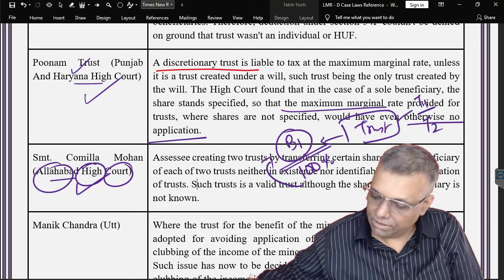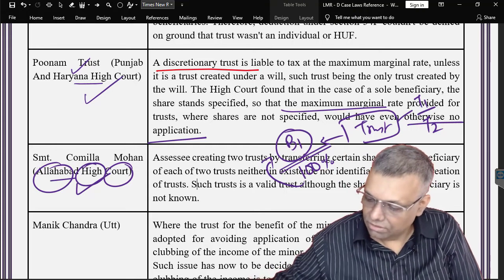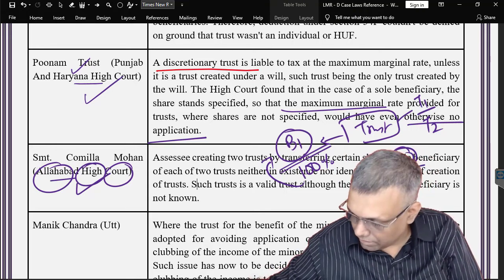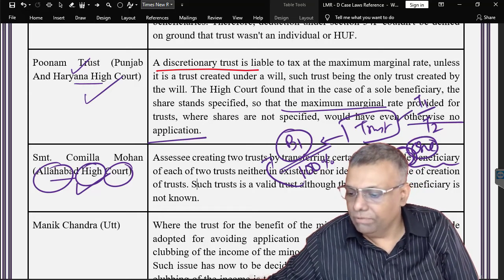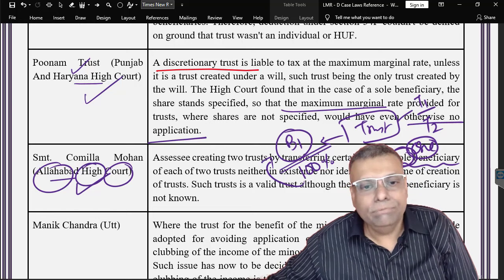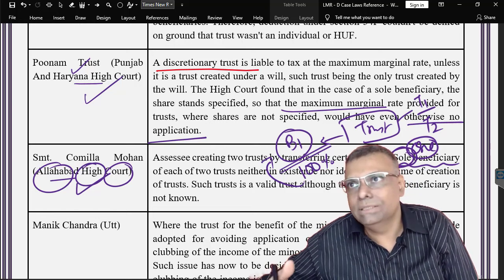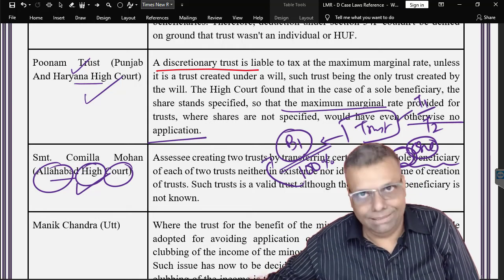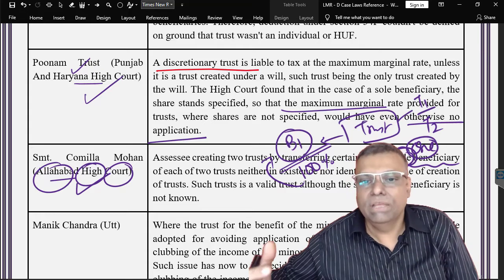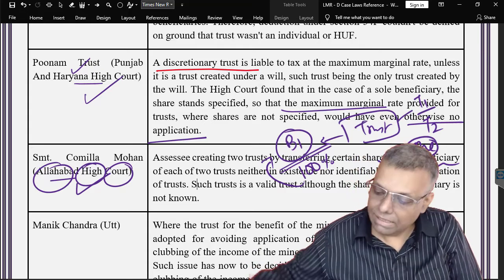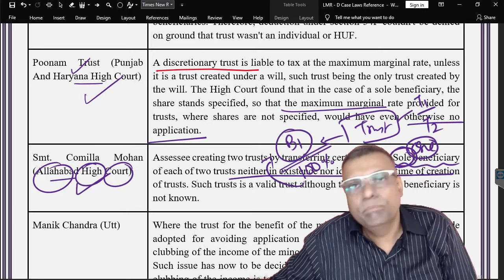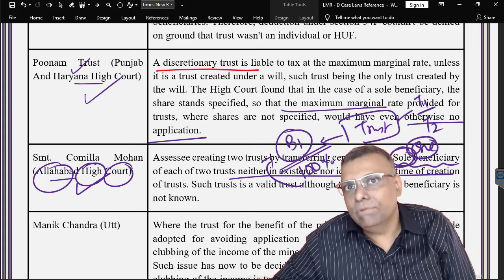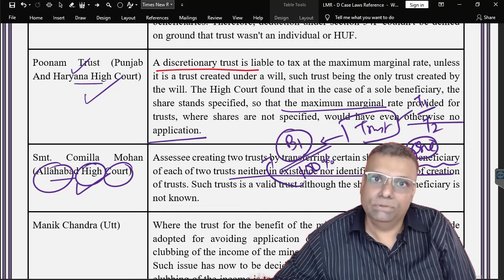Now see, in the given case, there was a trust with a sole beneficiary. A sole beneficiary means only one beneficiary. So naturally you would say that the share is determined, but they have not taken that view. The reason being that this beneficiary was not in existence or not identifiable. Since he was not identifiable, it was not sure who the beneficiary is.